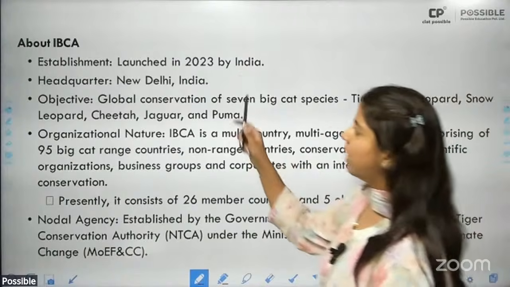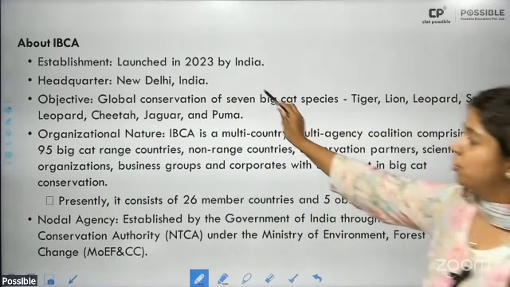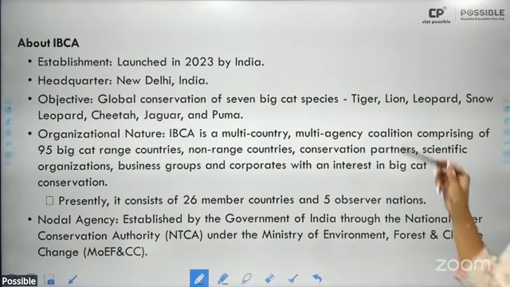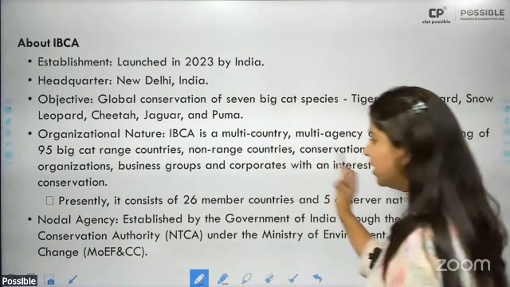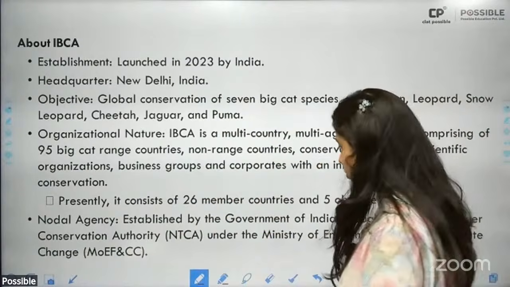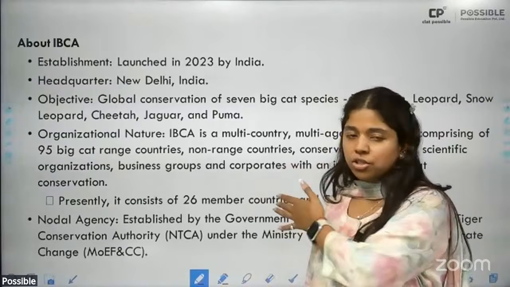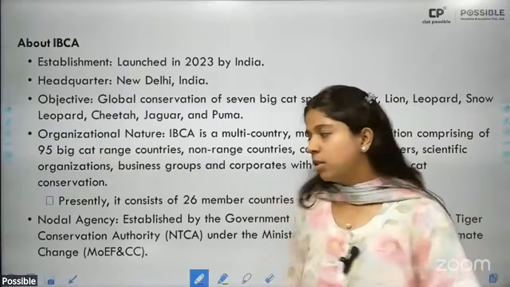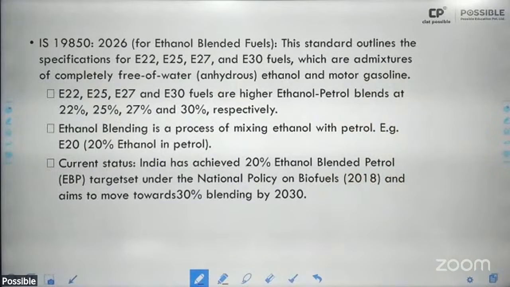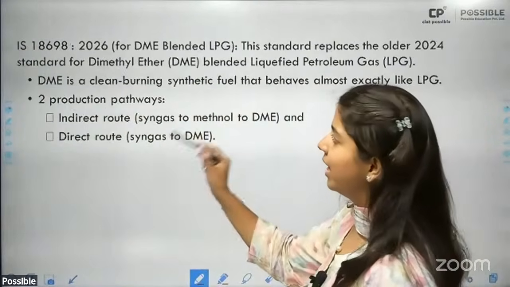Basics about IBCA: IBCA was launched in 2023 by India, headquartered in New Delhi. It talks about conservation of 7 big cat species. Do remember the number, the number is important: tiger, lion, leopard, snow leopard, cheetah, jaguar, and puma. Organizational structure: it is a multi-country structure, consists of 26 members and 5 observers. The nodal agency is NTCA, which was established in 2006. NTCA stands for National Tiger Conservation Authority, but it undertakes conservation of other big cat species in India.